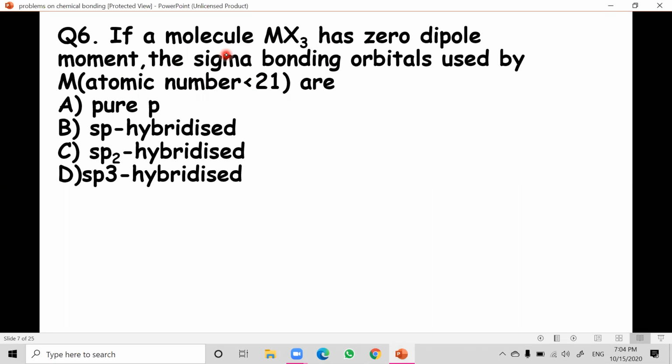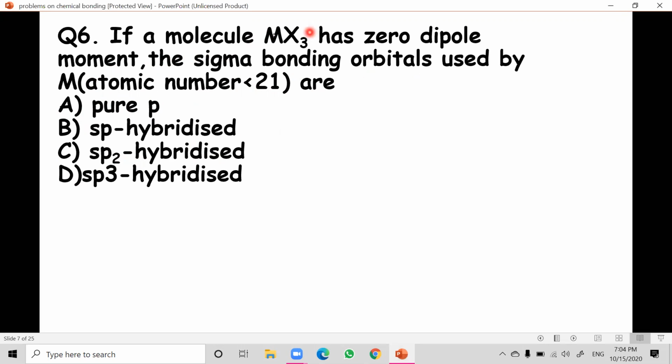This is a very typical question. M is a metal with atomic number less than 21, so mostly you can take up to calcium. The options are pure P, sp, sp2 hybridized or sp3 hybridized. We have to check which is the right answer.